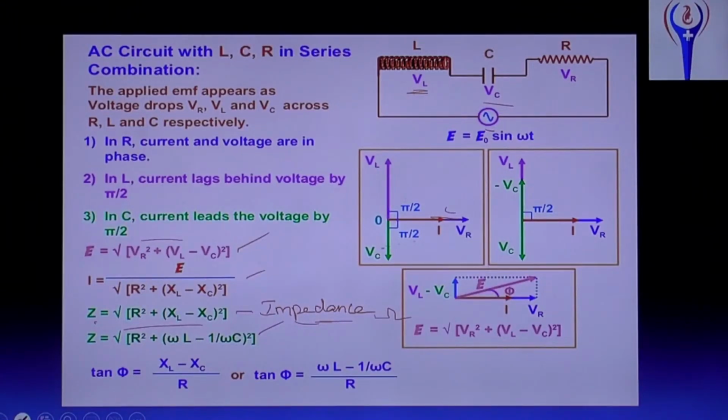And for the effective value, VL minus VC is along one side and VR along the other side, so the total effective EMF E equal to the square root of VR square plus (VL minus VC) whole square. The direction of this value E is given here in this graph. Okay. Can we move to next?